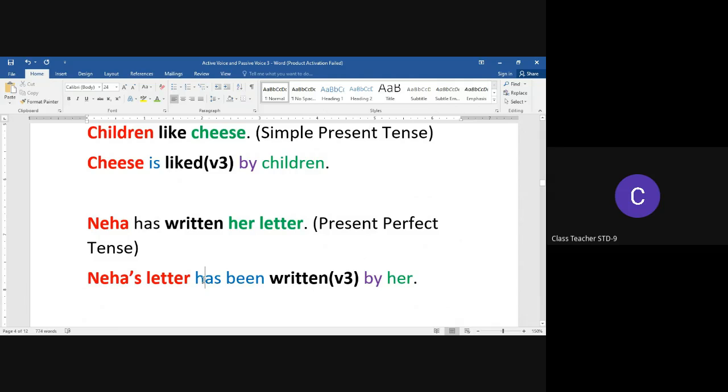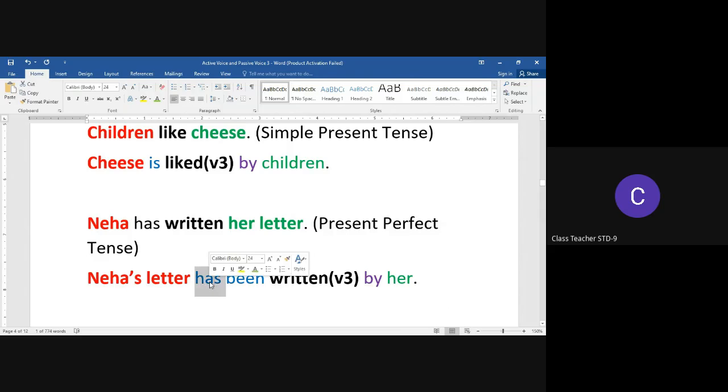Also, we will notice that we have taken two helping verbs that indicate the original tense of the sentence. The original tense of the active voice sentence was present perfect tense. So now we take the help of helping verbs to indicate the original tense.